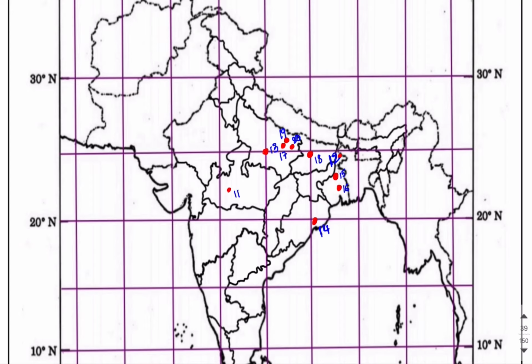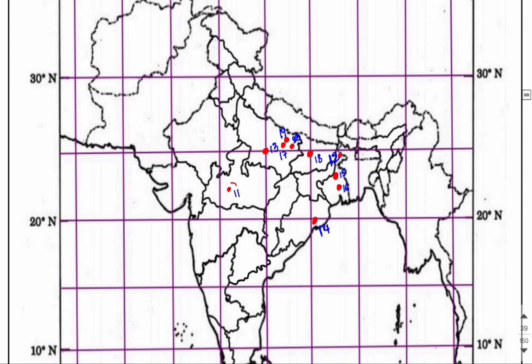Now let us identify the 11th site. Here you can see that it is present in Madhya Pradesh, and the name of this site is Navdatoli, which is present in the Nimar district of Madhya Pradesh on the bank of Narmada river. So it is the largest settlement of Malwa culture, and lots of copper tools have been found from this site.